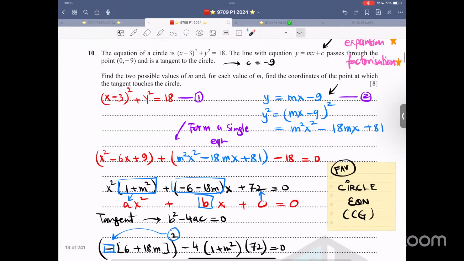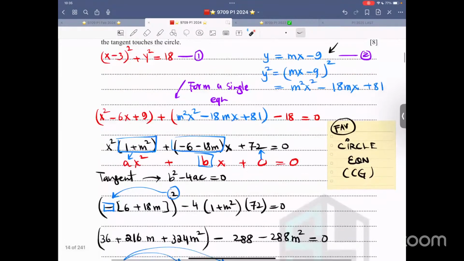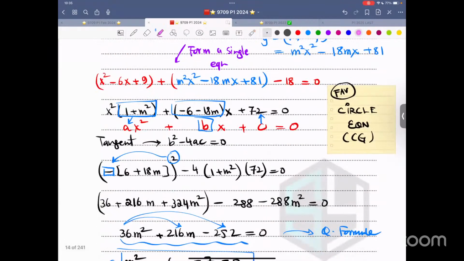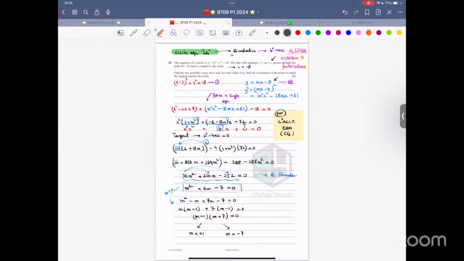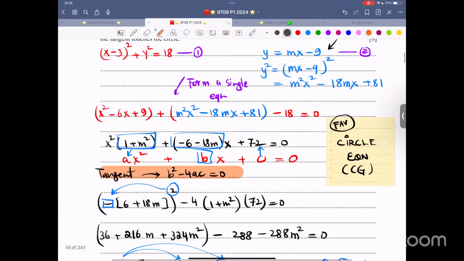Whenever you have to apply the concept of tangent, it's about b square minus 4ac equals 0. Let me highlight this. So whenever you have to apply this concept, b square minus 4ac equals 0.